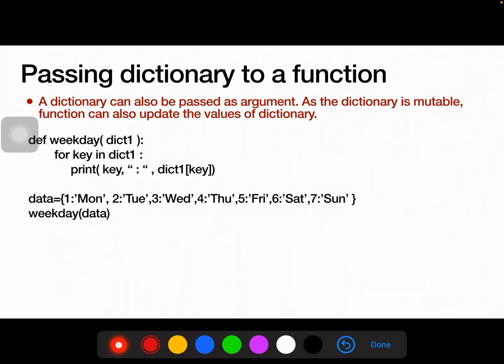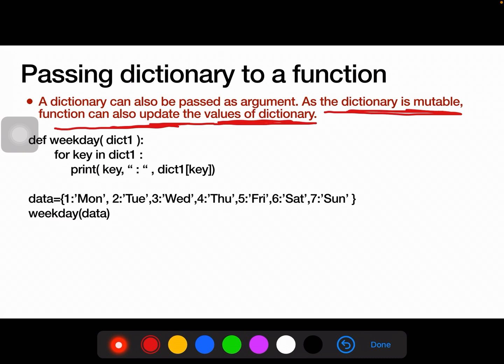Now passing a dictionary to a function. A dictionary can also be passed as an argument. As the dictionary is mutable, the function can also update the values of the dictionary. It can use as well as update the values of the dictionary, because the dictionary is mutable.